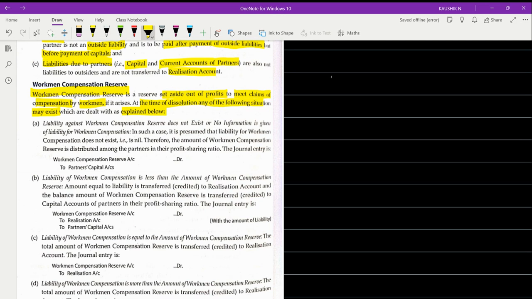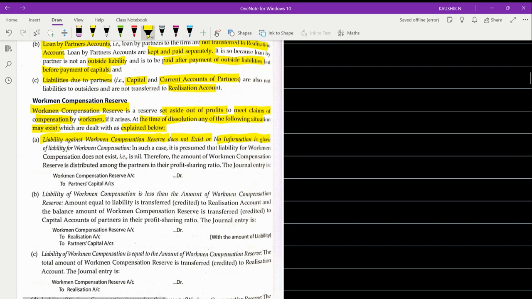First one, there is no liability against the workman compensation reserve. Okay, so liability against workman compensation reserve does not exist or no information is given. So suppose there is no liability that is appearing, then what will you do? The same treatment. WCR will be completely transferred to the partner's capital.